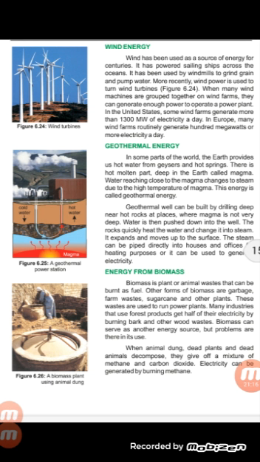Biomass can serve as another energy source, but there are problems in its use.